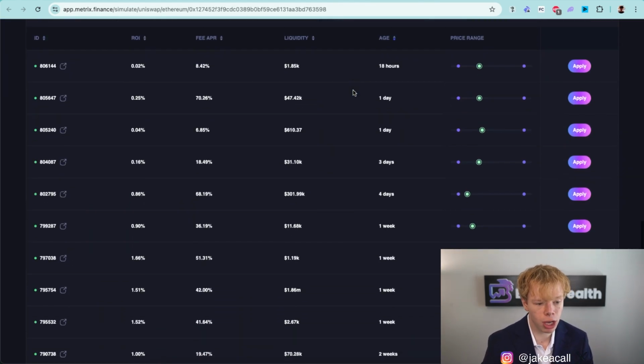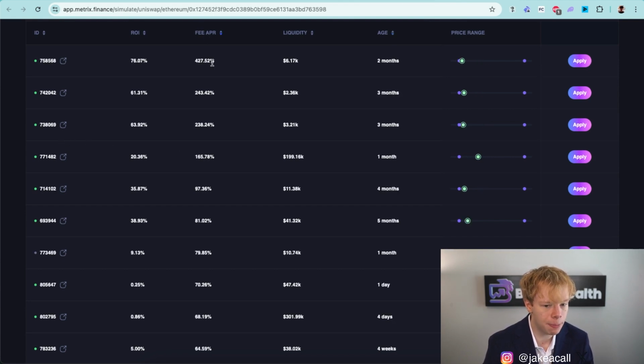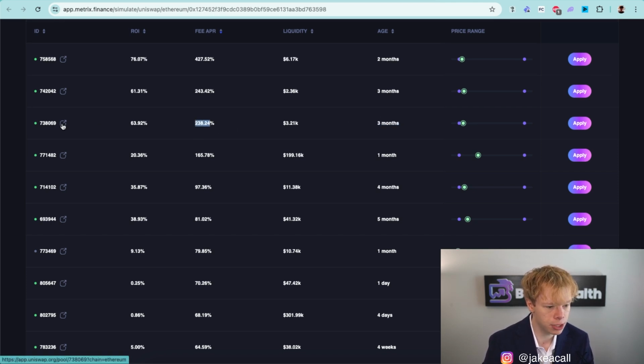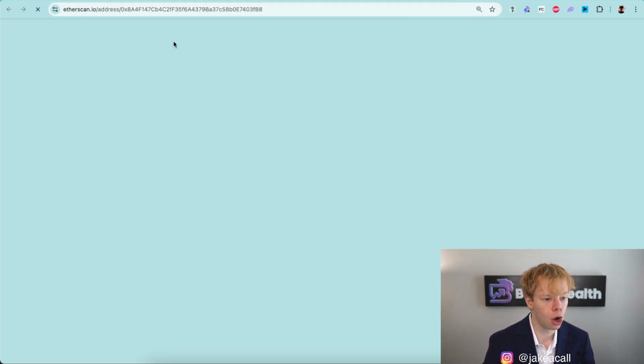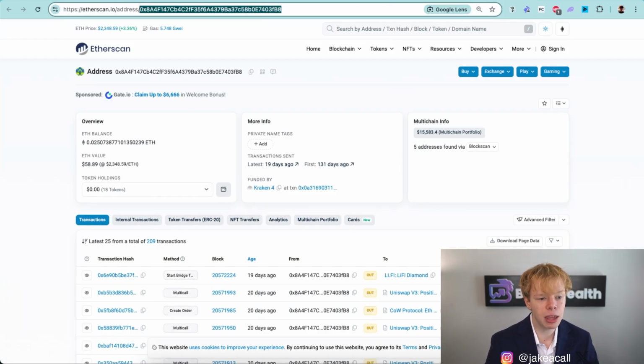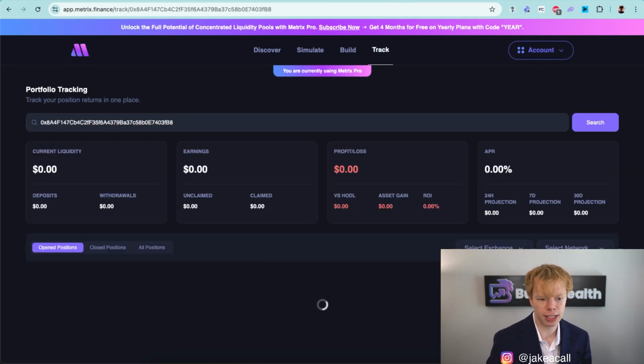Now, assuming we deploy into one of these, we can actually start to track it directly on Metrics Finance as well. So I'm going to take a look at some random person that's earning a pretty high APR on this liquidity pool. This person's been in the liquidity pool for about 3 months, showing their fee APR at roughly 235%. And if we just click on this little button right here, we can open it up over on Uniswap, click the owner, that will take us to Etherscan, and then we can head back over to Metrics Finance with their address and paste it in the tracking system. And we can see exactly how they're performing.